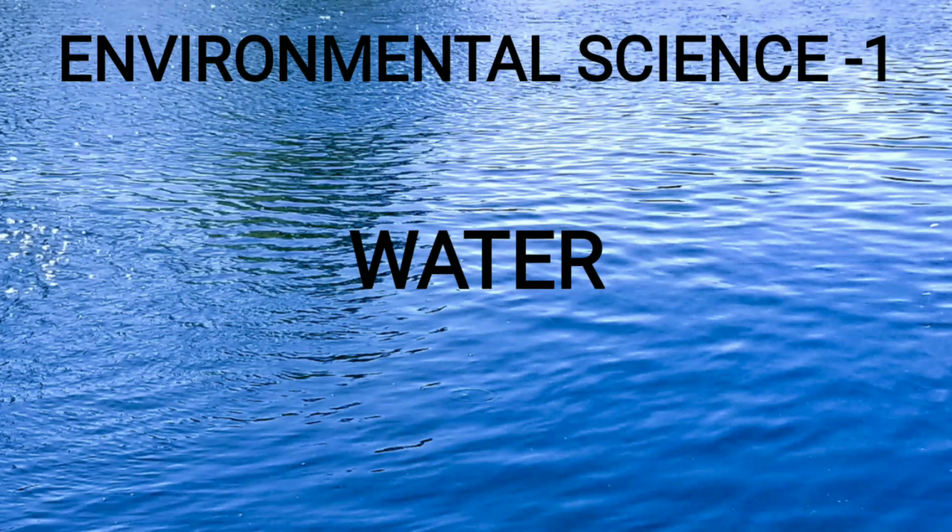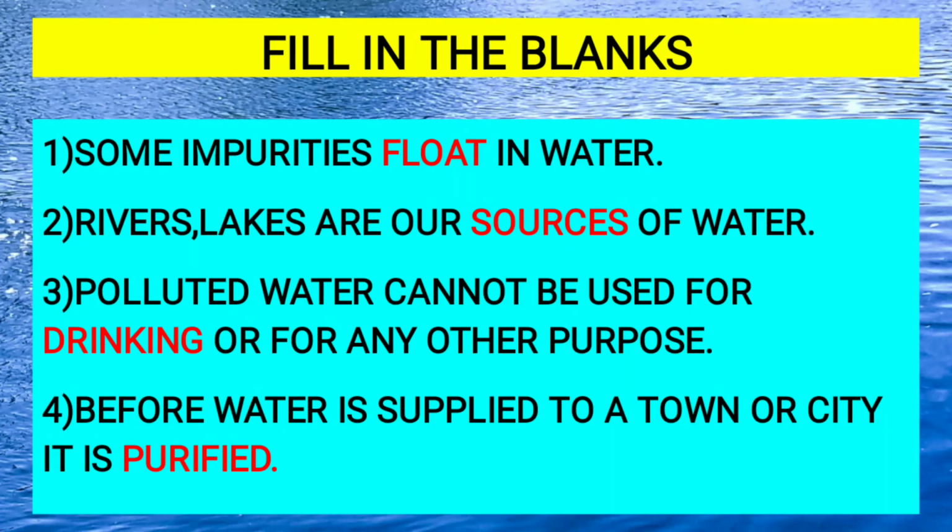Standard 5 Environmental Science. Chapter: Water. Fill in the blanks. Number 1. Some impurities float in water. Number 2. Rivers and lakes are sources of water. Number 3. Polluted water cannot be used for drinking or for any other purpose. Number 4. Before water is supplied to a town or city, it is purified.